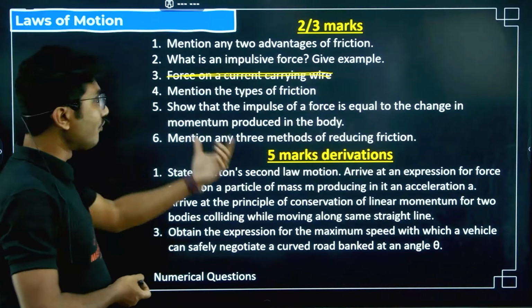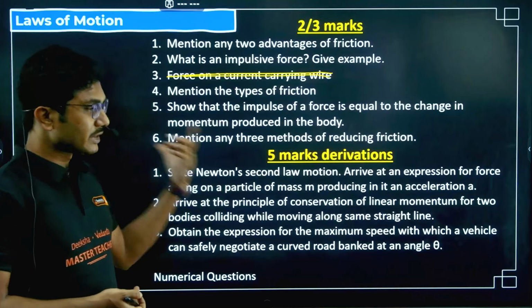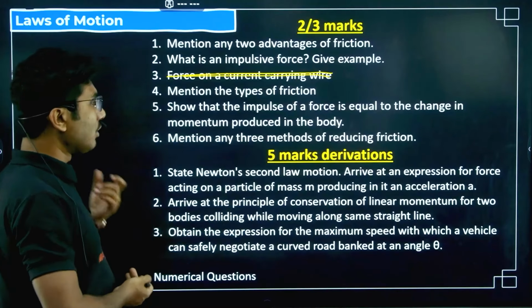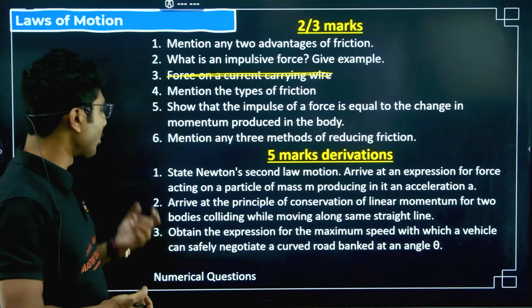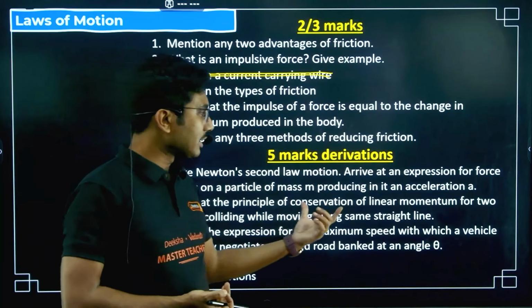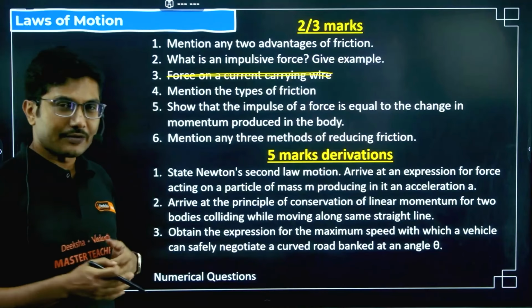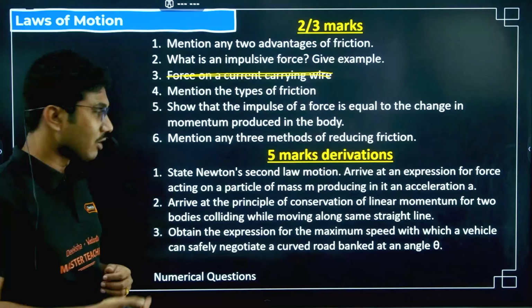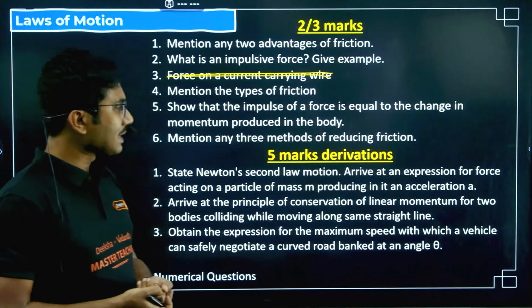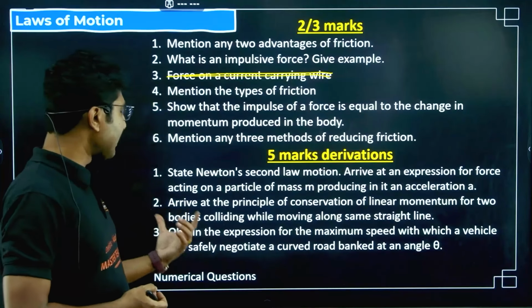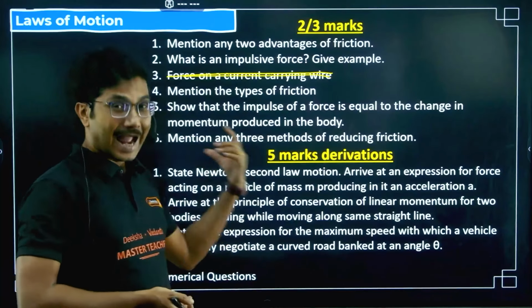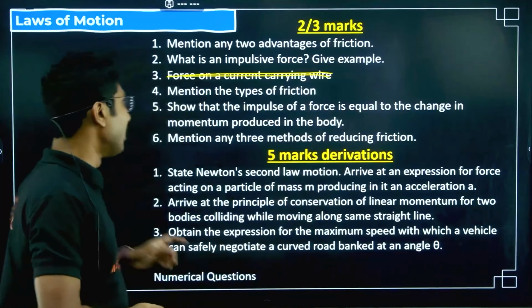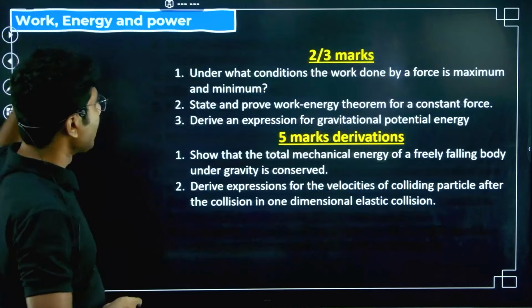Now 5 mark derivation, Newton's second law. From the second law, prove F is equal to ma. Okay, that is very common. Arrive at the principle of conservation of linear momentum for bodies colliding while moving along the same straight line. So this is basically conservation of momentum using Newton's laws. Obtain the expression for the maximum speed with which a vehicle can safely negotiate a curved banked road at an angle theta. So it is a curved and banked road, so be careful about it. Not the simple one.